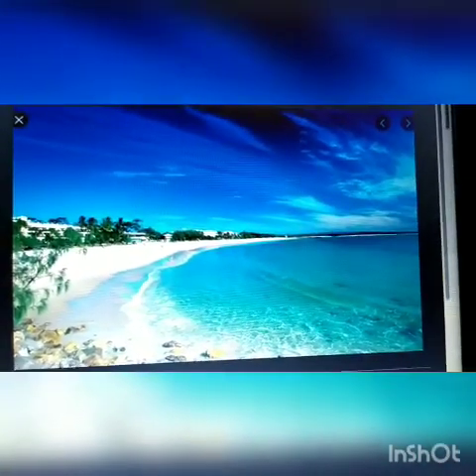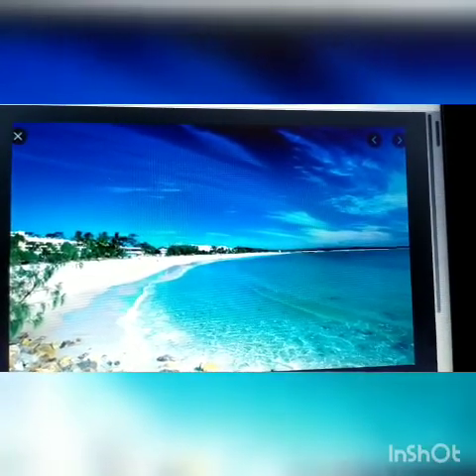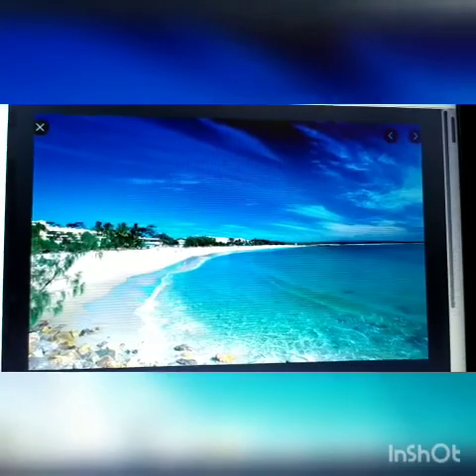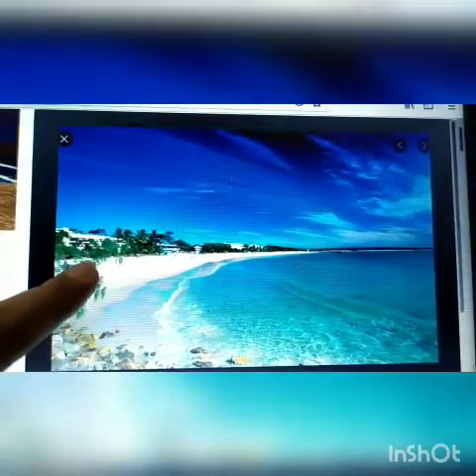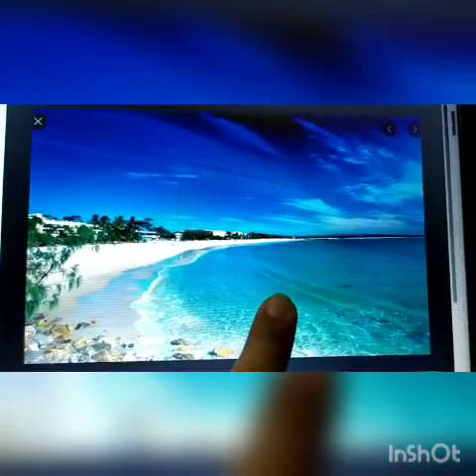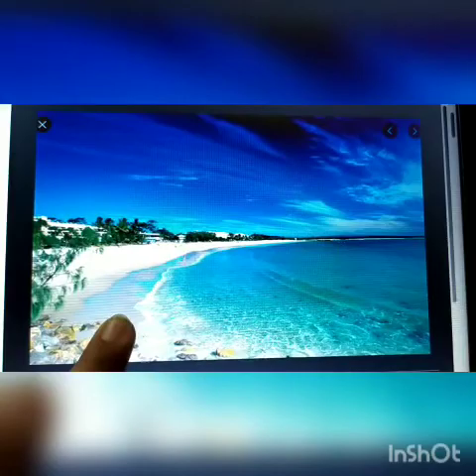Seacoast is the area where the land meets the sea or ocean, or it is the boundary line between the land and ocean. Okay, so this is a seacoast. Clear?